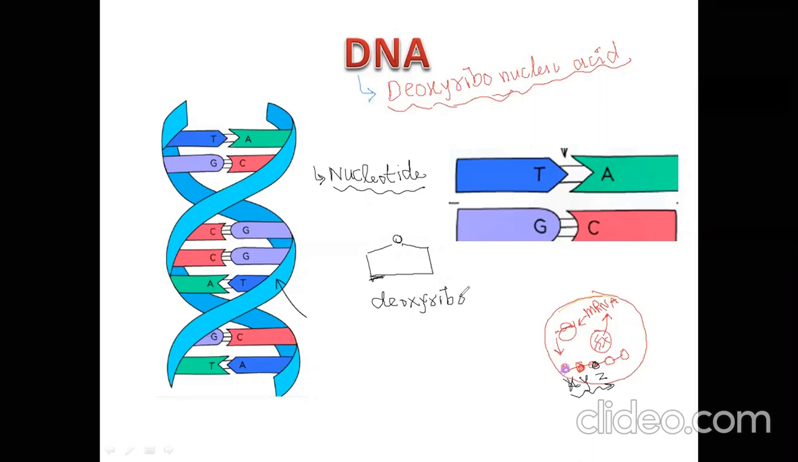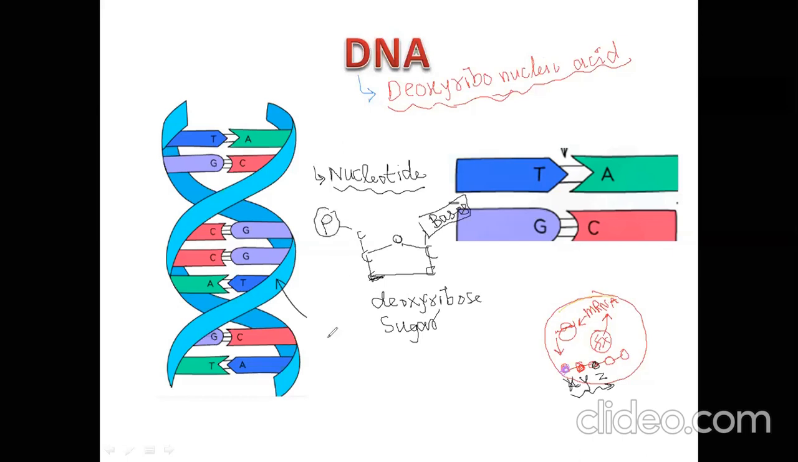Deoxyribose sugar. This is a 5 carbon sugar, ribose sugar: carbon 1, carbon 2, carbon 3, carbon 4, and out is carbon 5, right? So to this carbon 1, what is attached? Nitrogenous base. That is called bases. You can see nitrogenous bases are attached. And to this carbon, phosphate is attached.